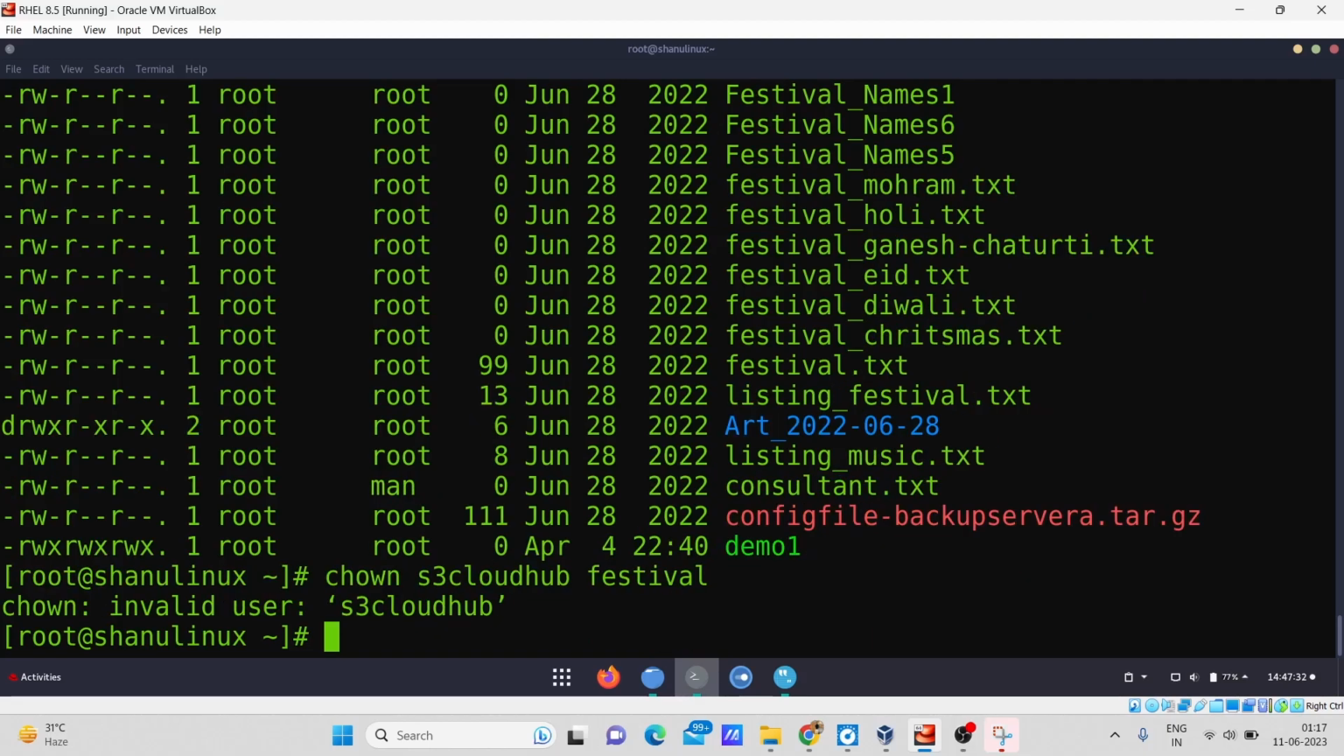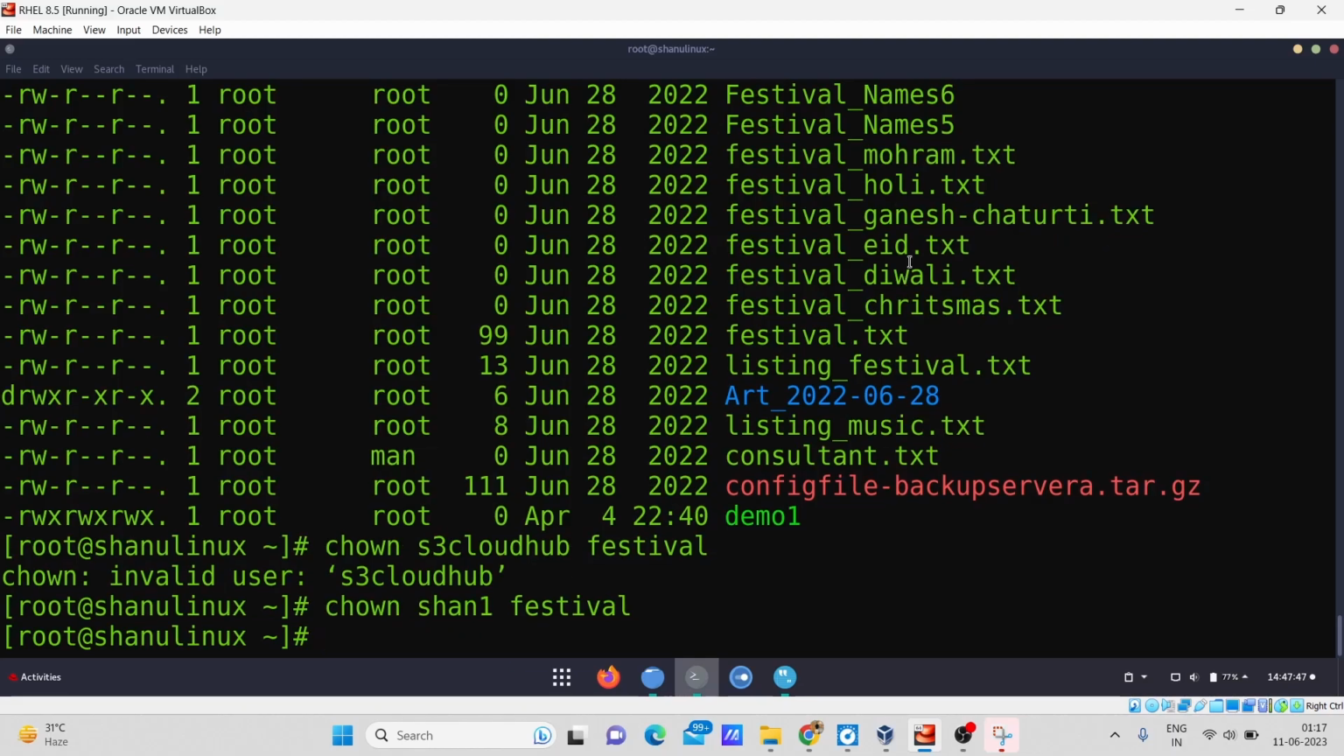Let's see if it is working or not. Okay, so it's saying that it is an invalid user. Yeah, of course, because it has more length than allowed. Okay, let's take, I will give my name, which is the shan1 one.